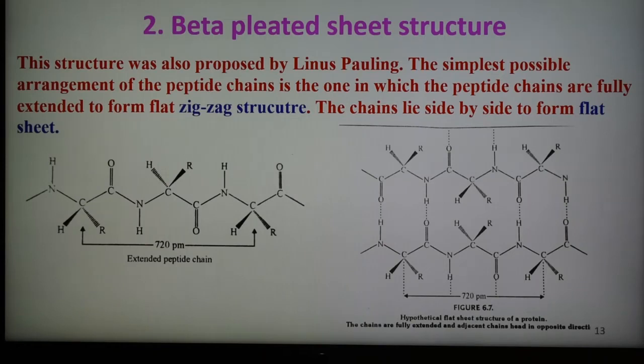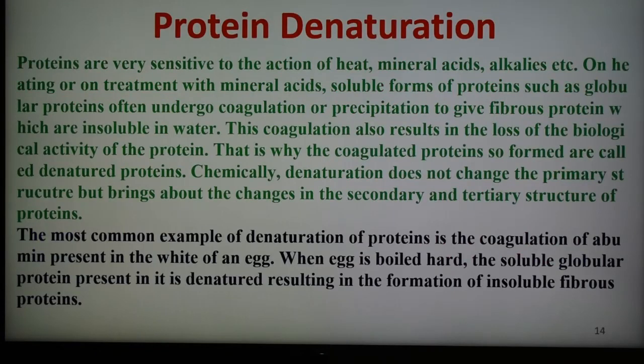So here we have seen the two types of structure, primary structure and the secondary structure of the protein. And one important part in this case is the denaturation of the protein. So what do you mean by denaturation of the protein? Protein denaturation means that proteins are very sensitive to the action of heat, mineral acid, alkali.